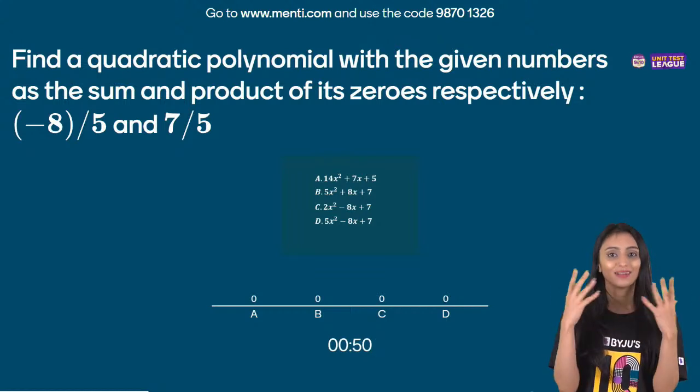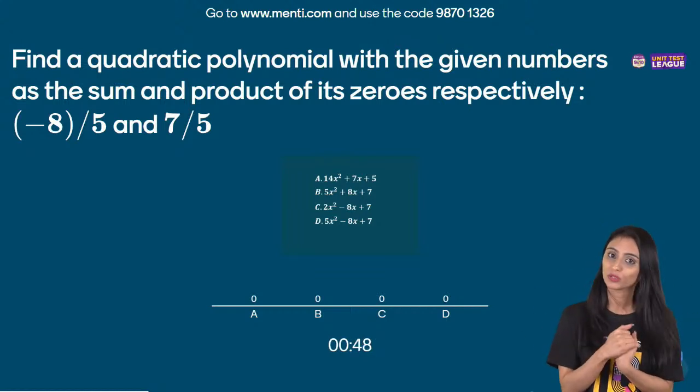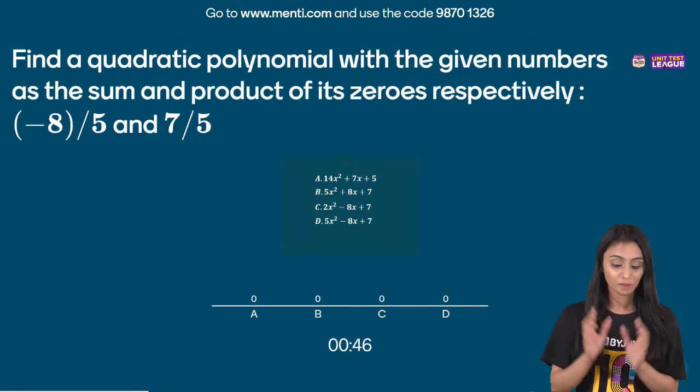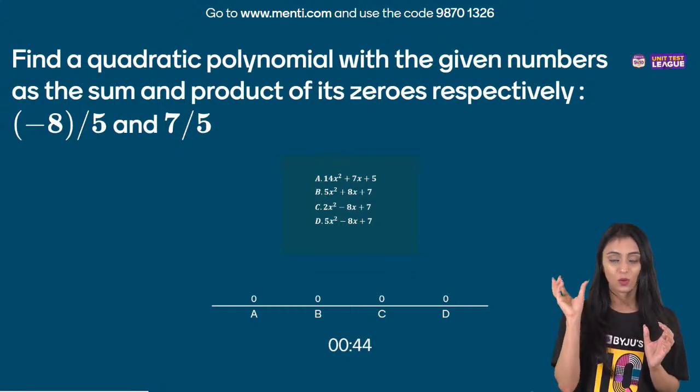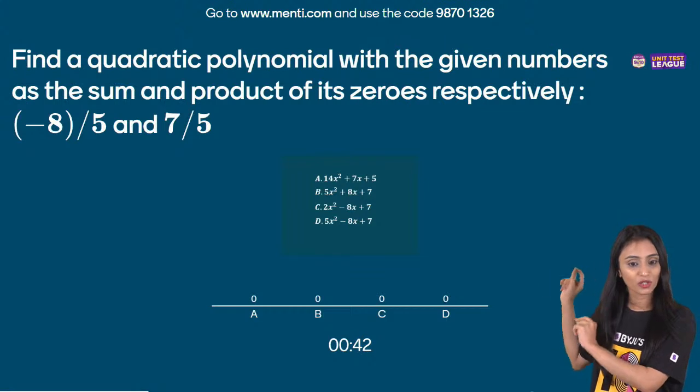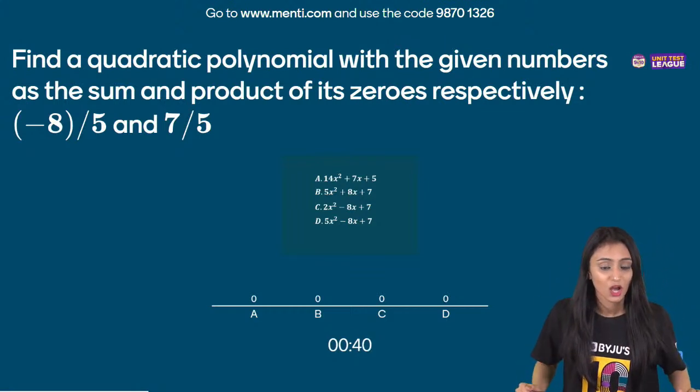We have to form a quadratic polynomial over here. I hope you all know the formula. There is a formula given in the NCERT. The sum and product of its zeros are given. Sum of zeros is given, product of zeros is given. It's very simple. Gopi, it's simple.